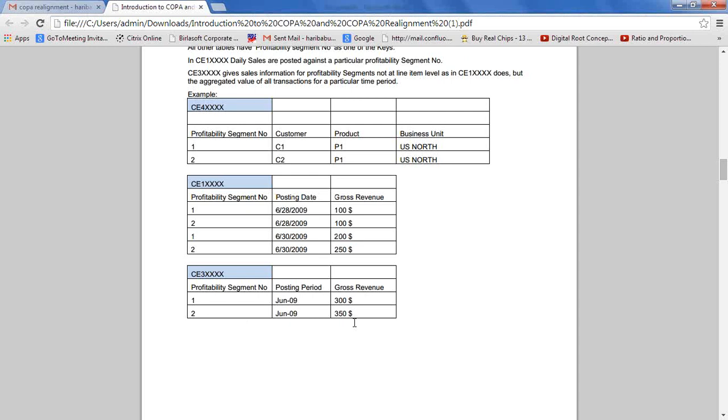Normally if you follow this segment-wise report, that means a summarization report, then the system will read the data from the segment table, not line item level. If you follow summarization levels, in that case the system will read from the CE3 and CE4 tables, and it will give the report very quickly.